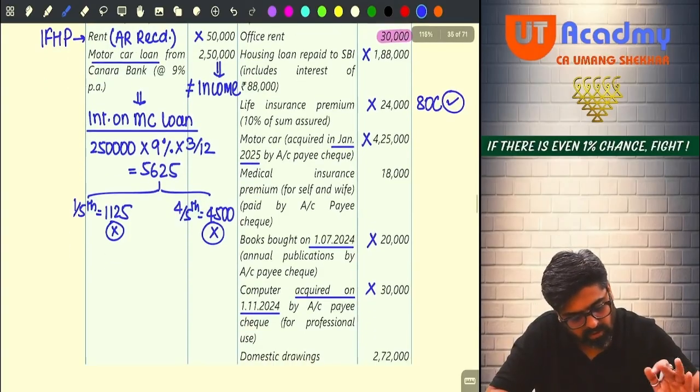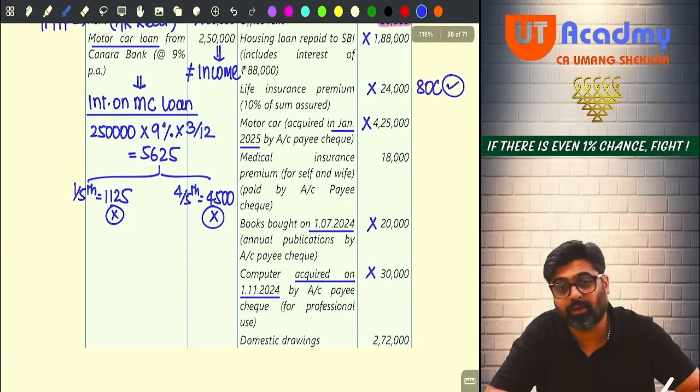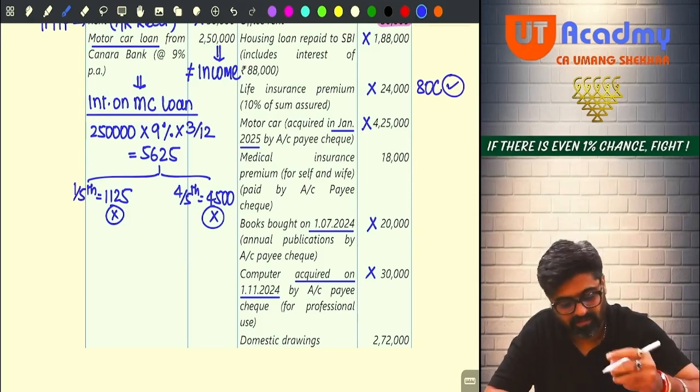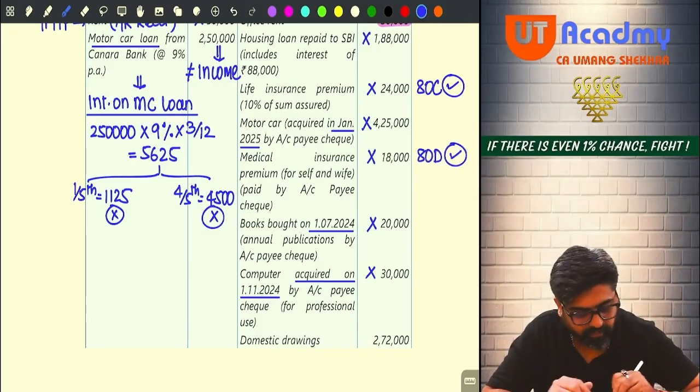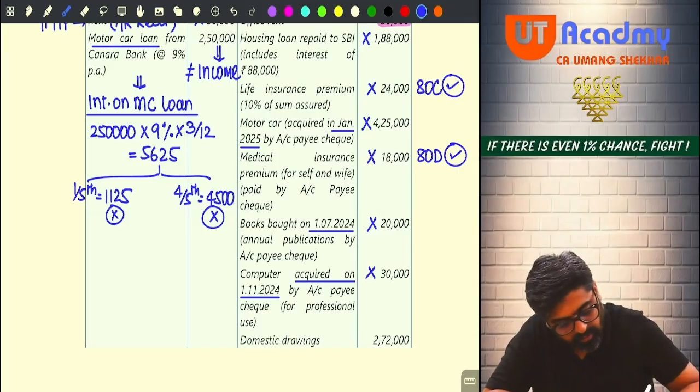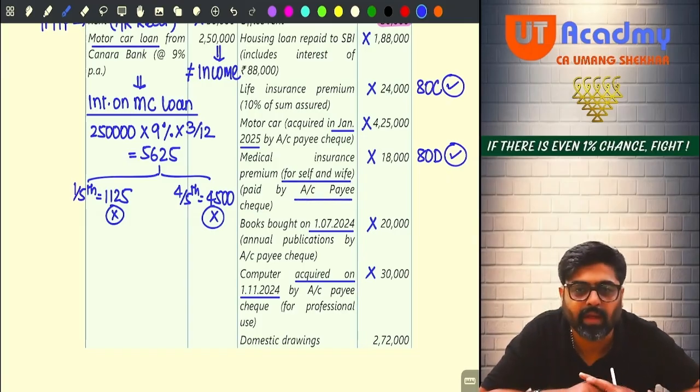Motor car, done. Medical insurance premium. This is also your PGBP expense, no sir? This is your PGBP expense. Disallowed. You can claim it under section 80D. Okay, because it is paid for self and wife and by way of account pay check.